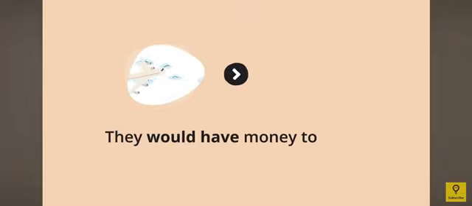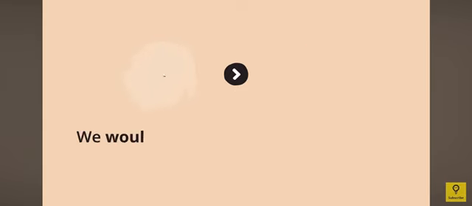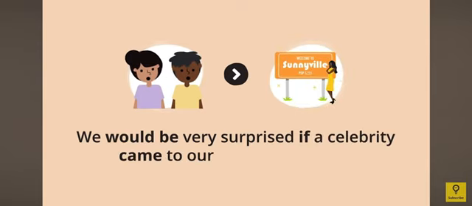The fourth example. They would have money to travel if they sold their house. Here we can see that there is no comma. It is the second pattern of second conditional where the sentence is reversed and the would plus verb comes first. Now let us take the fifth example. We would be very surprised if a celebrity came to our small hometown.